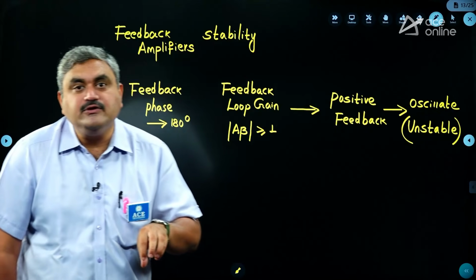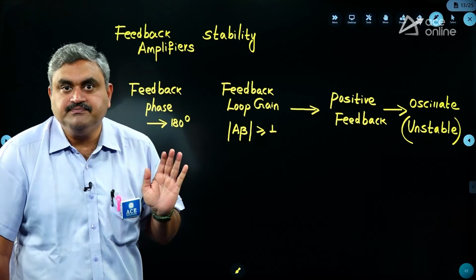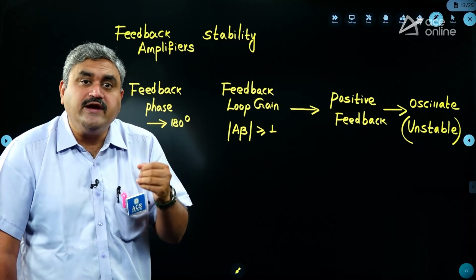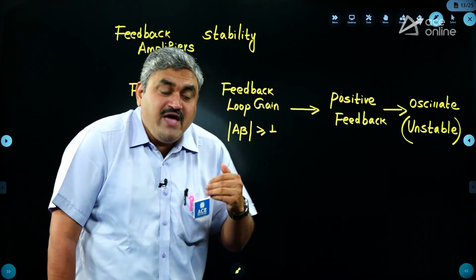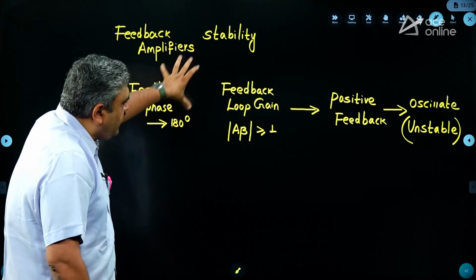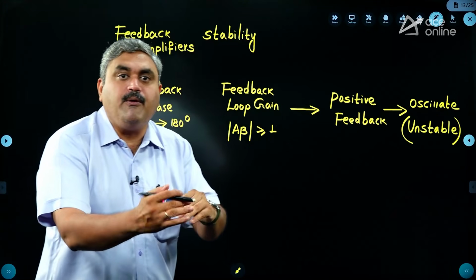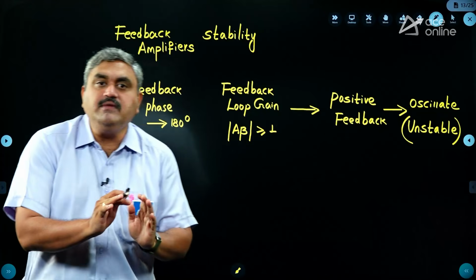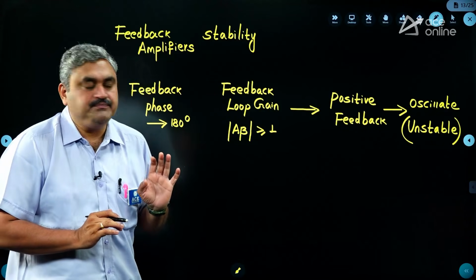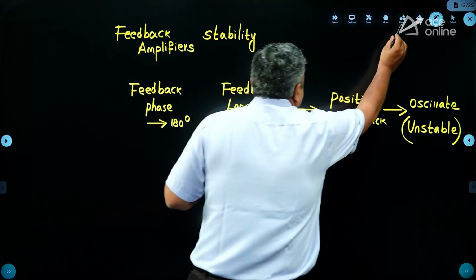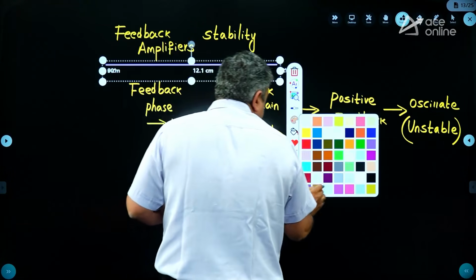Why are we calling it a dominant pole? Because it's a pole which is very close to your origin, or you can say the pole which is located at the smallest frequency. By using this dominant pole, we are compensating the phase and loop gain so that the amplifier does not go into positive feedback and does not become unstable. So that is also a very important area of application. It directly comes under feedback amplifier stability. So that is an area that he has included.